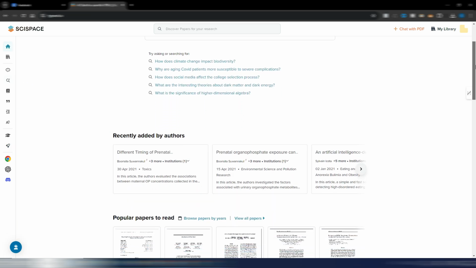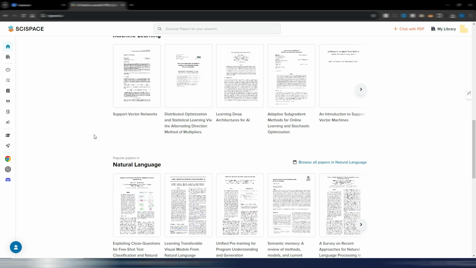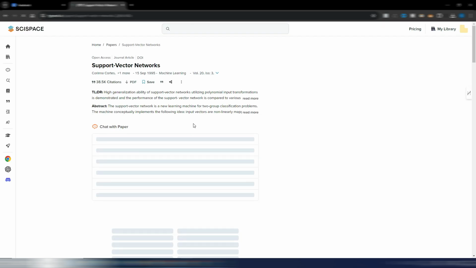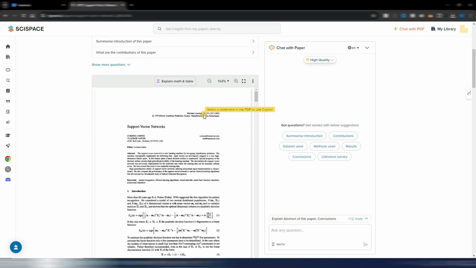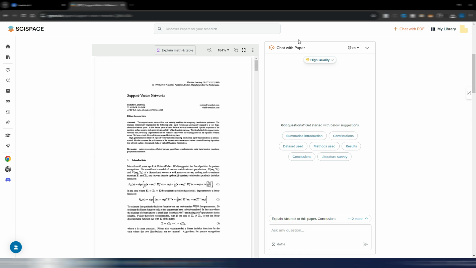Something I didn't show you before is this collection of papers ready to read here. So maybe you are interested in, let's say, machine learning. As you can see, you have different papers. You can open them here, and you have a summary, a TLDR, an abstract, and then you have the whole paper. You can obviously chat with the paper directly from here.